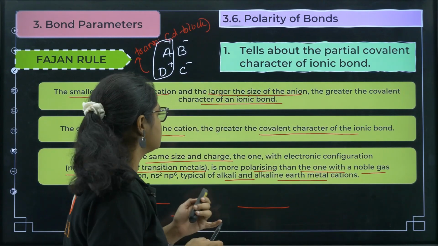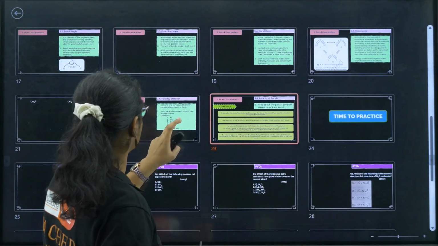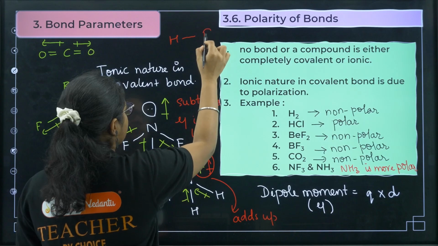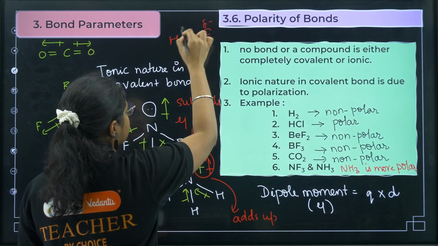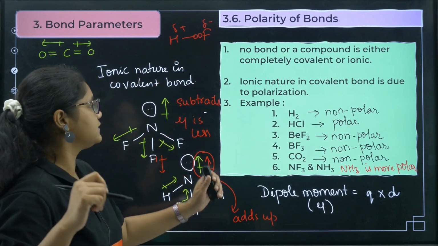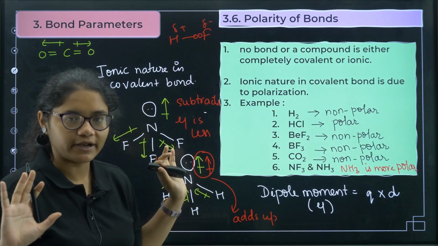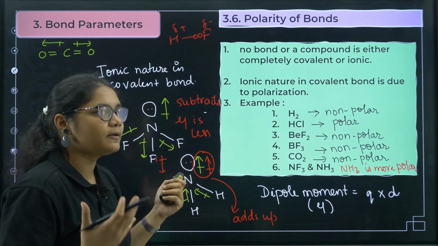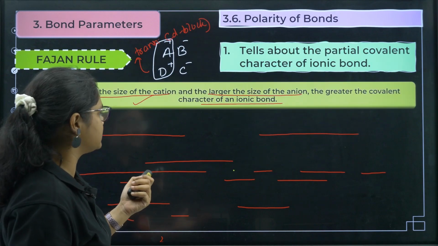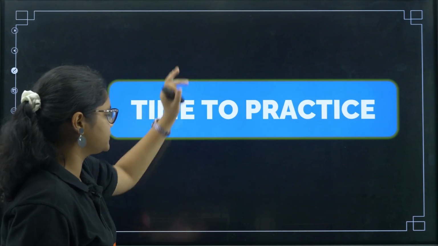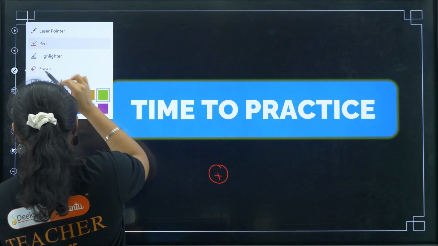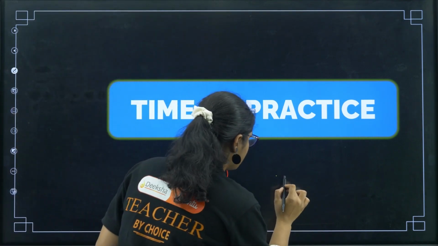Suppose I have HF, because fluorine is more electronegative, the electron shifts here, delta minus and delta plus are formed, and that is the reason for ionic nature in a covalent bond. Then what is the reason for covalent nature in an ionic bond? That is what we will discuss here. Just a minute, I'll use this space. Now see, you have a cation and you have an anion.